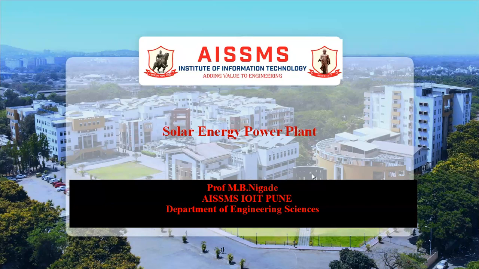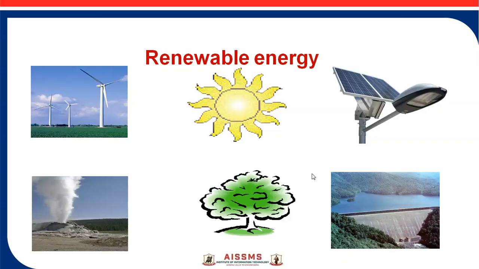Our topic today is the solar energy power plant. Energy in everyday life is needed in one form or another to produce the motion of a particle or object. Energy can be defined as the capacity to produce motion. Alternatively, energy can be defined as the capacity to do some useful work.